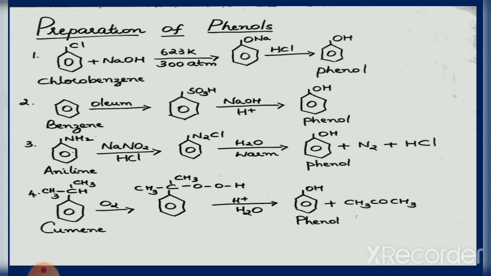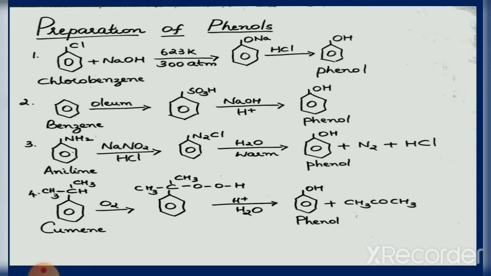Consider the second equation. Here the starting compound taken is benzene. Benzene, when treated with oleum, gives benzene sulfonic acid, which when treated with sodium hydroxide followed by acidification gives phenol.